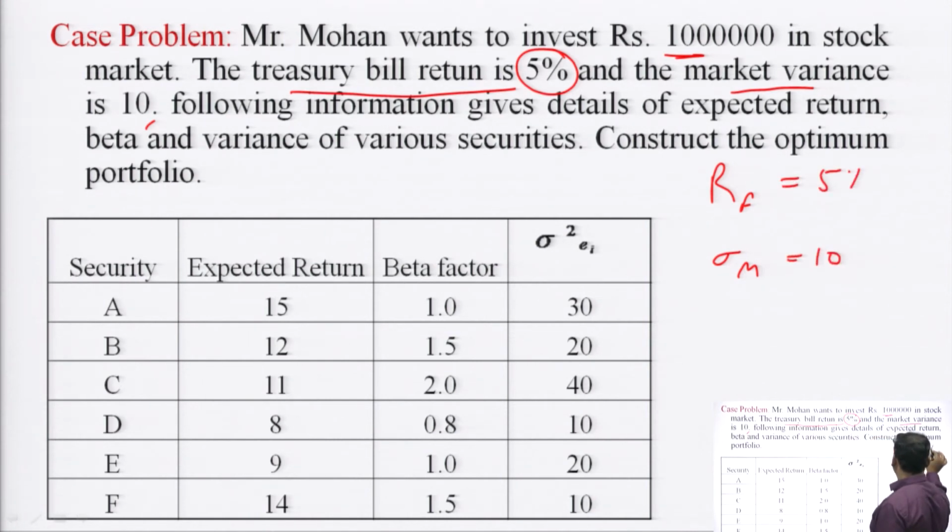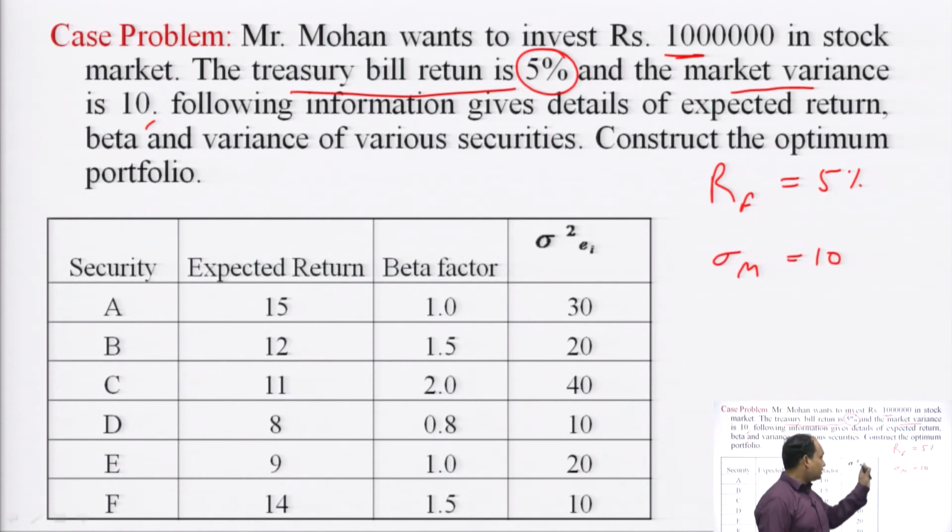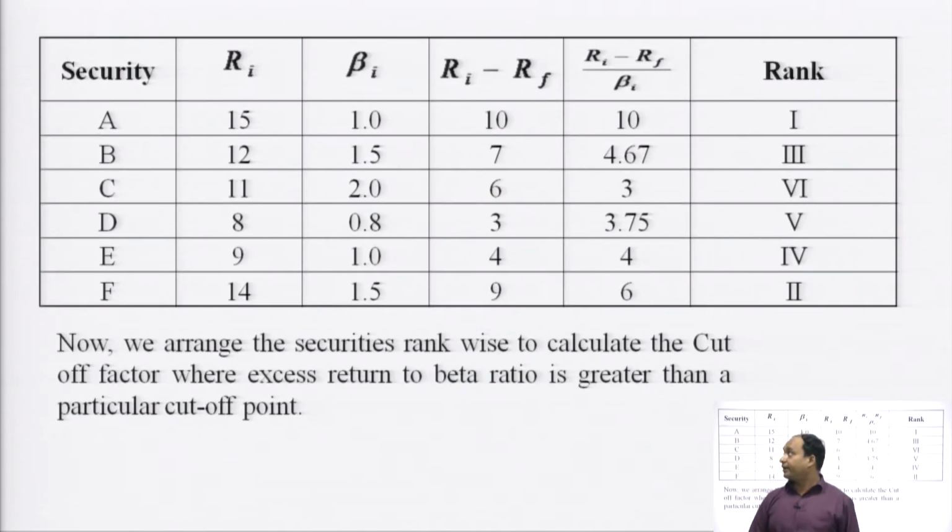RF is 5%. Market variance is 10, and these are the various securities A, B, C, D, E. These are the expected returns attached with the securities. These are the beta factor and these are the variance. Variance, as I have told you, is the unsystematic risk factor, whereas the beta is the systematic risk factor attached with the particular security. Let us rank the securities.